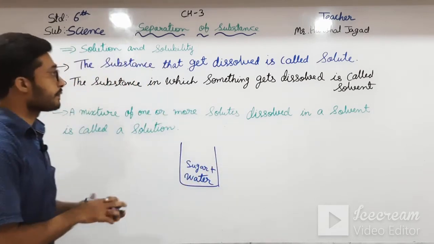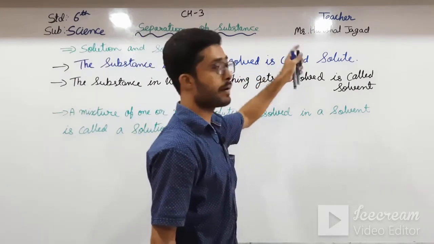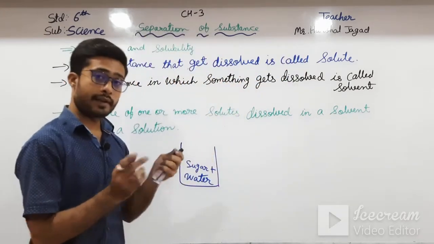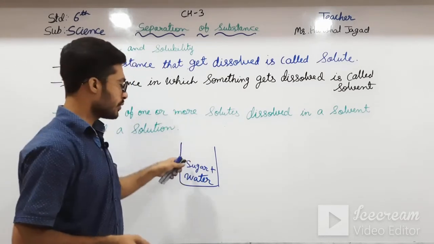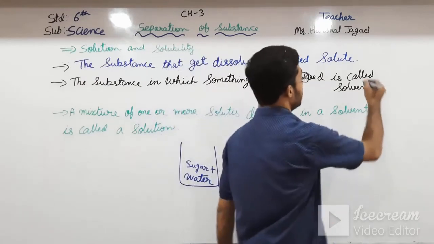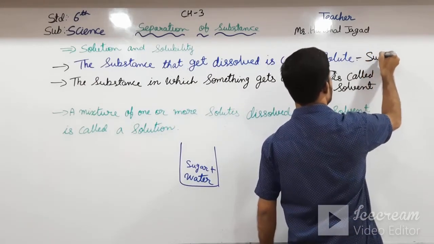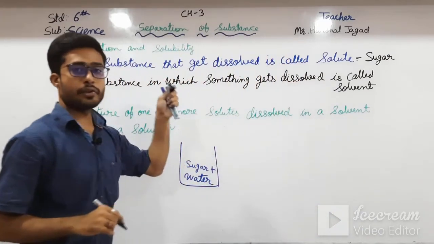Okay students, the substance that gets dissolved is called solute. So is water dissolved in sugar or sugar dissolved in water? Yes, sugar is dissolved in water. So here the solute is sugar.